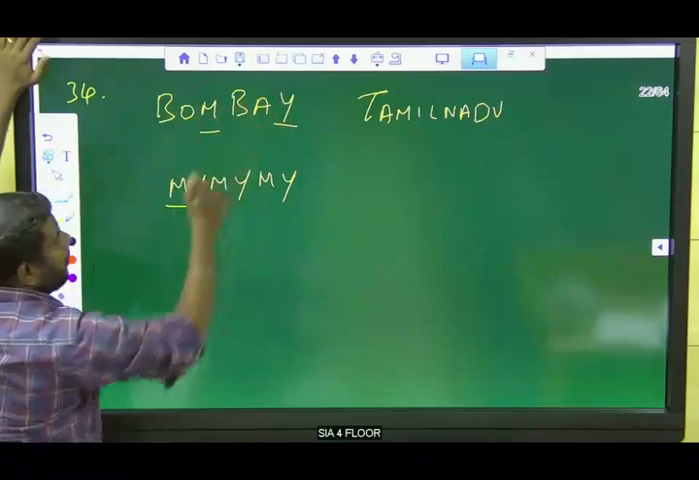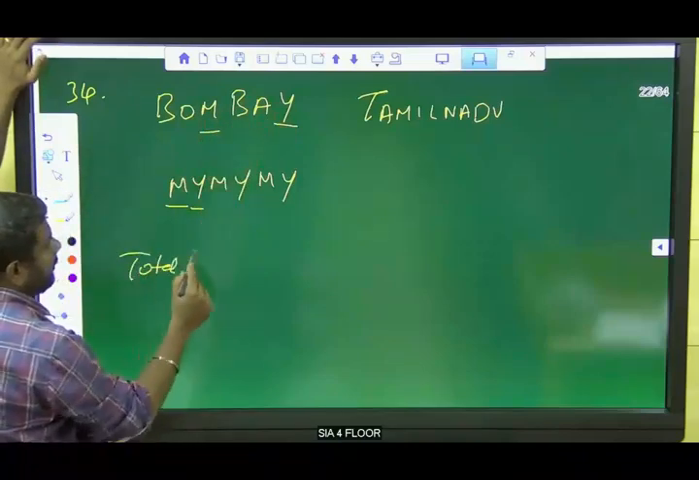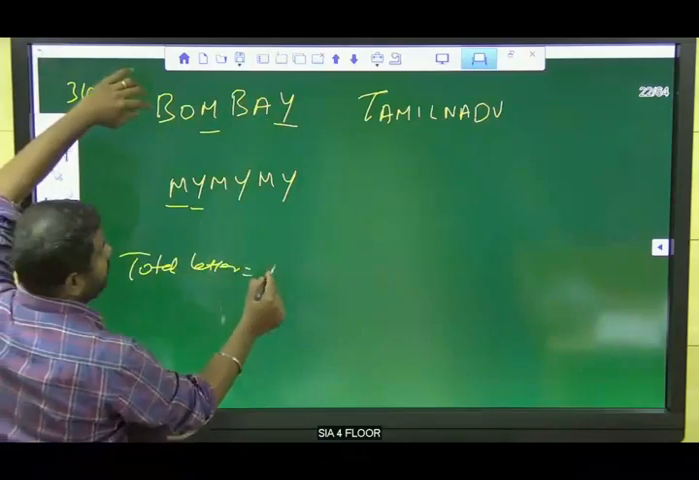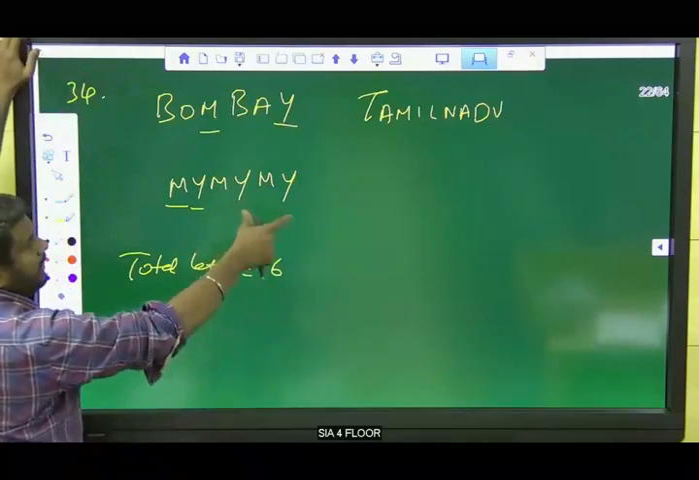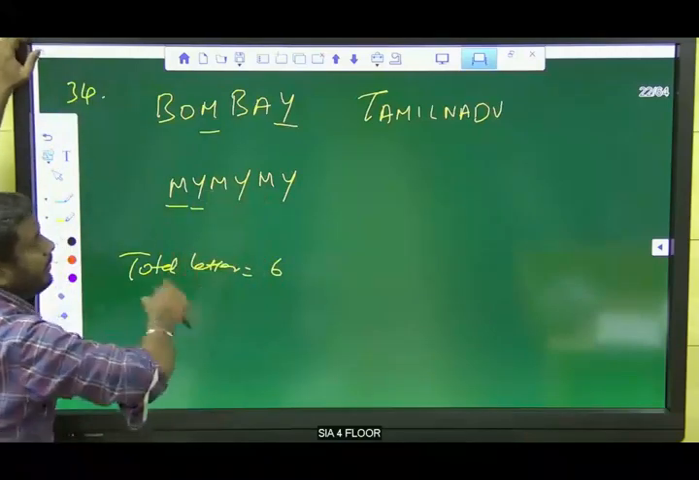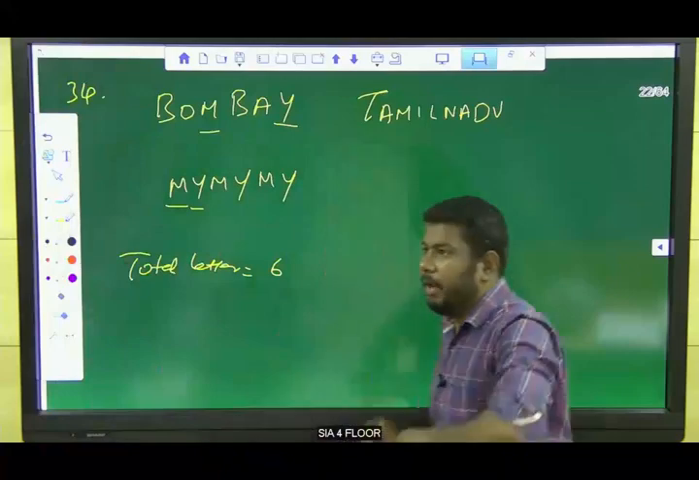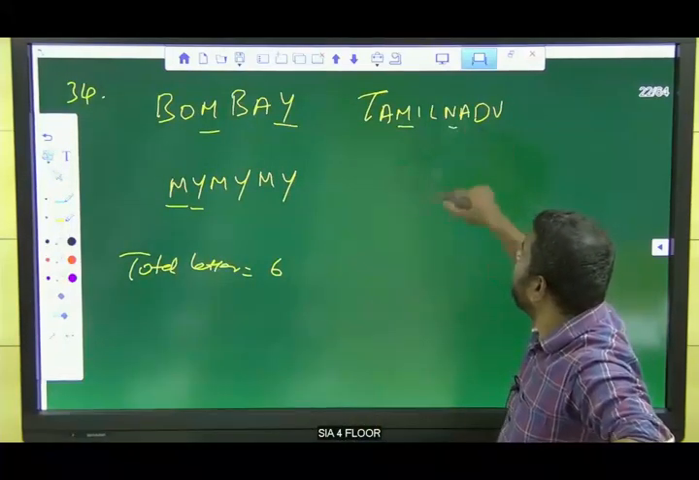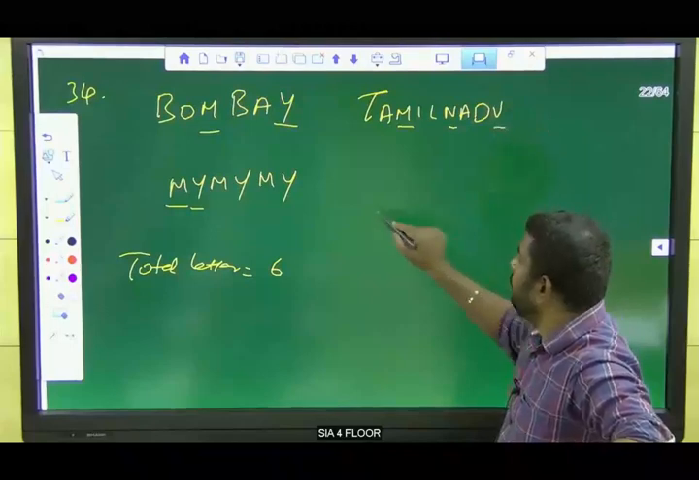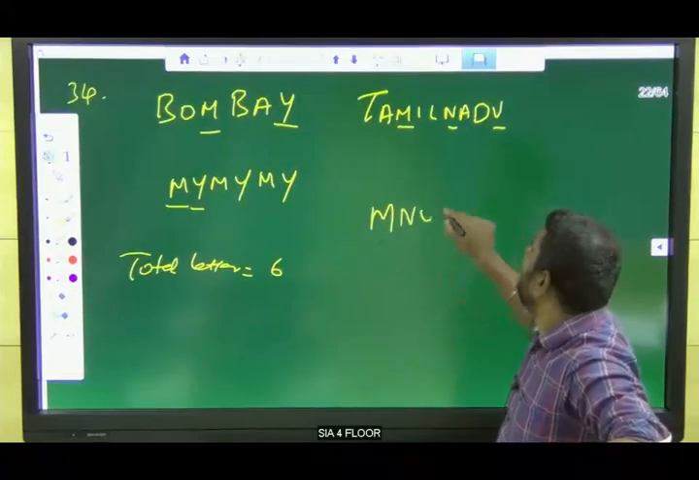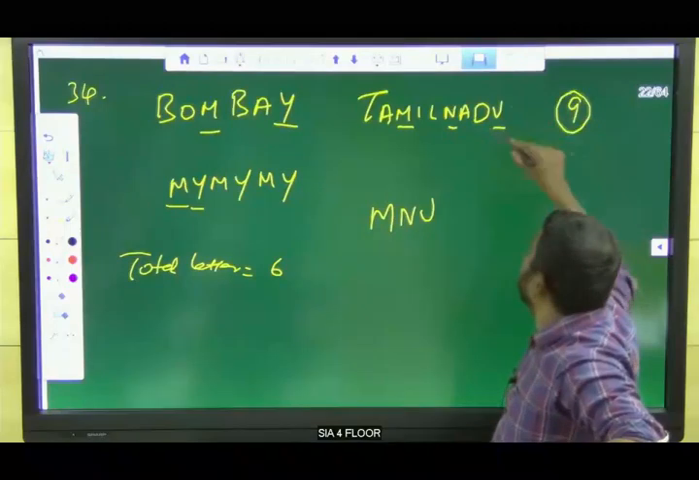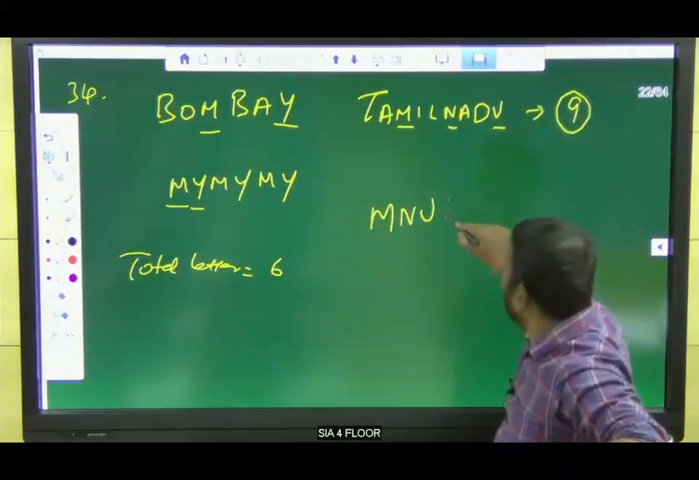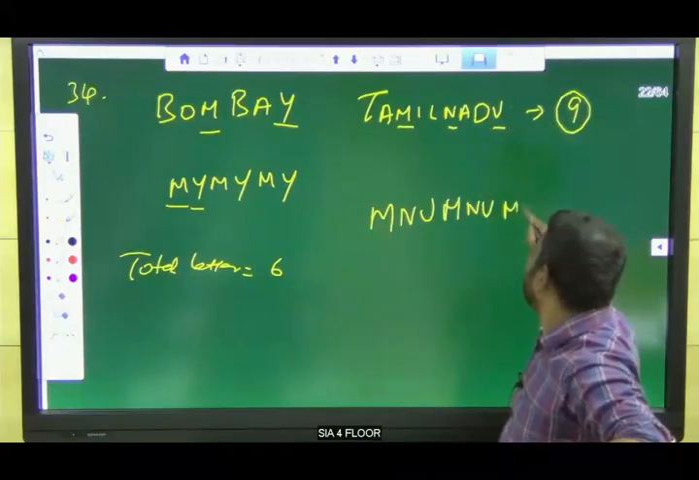Count the number of letters in Bombay. Total letters is 6. So we need to go up to 6, like MY, MY. In the same way, what is our logic? Third letter is M, next third letter is N, again next third letter is U. So M, N, U. How many letters are there? 9 letters in Tamil Nadu, right? So again M, N, U, M, N, U.